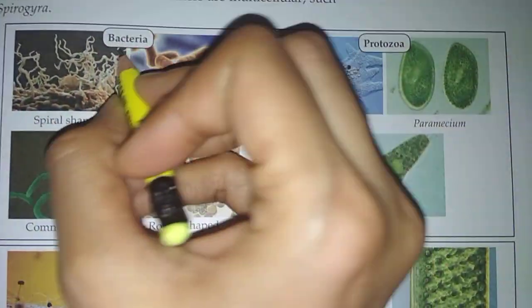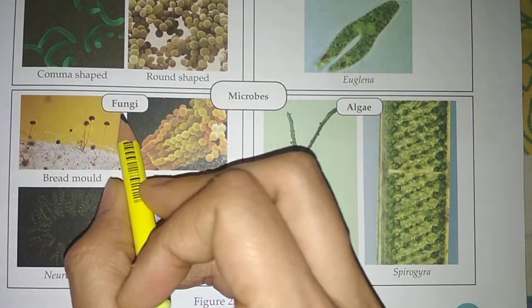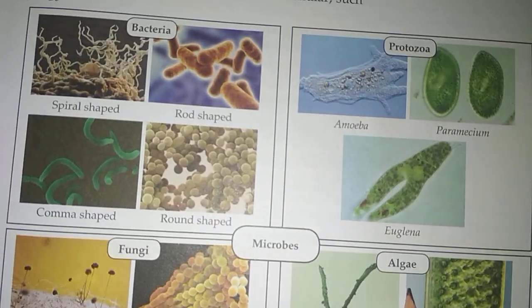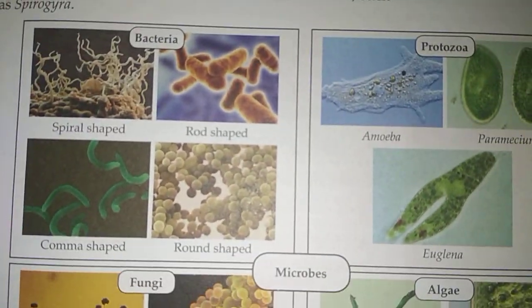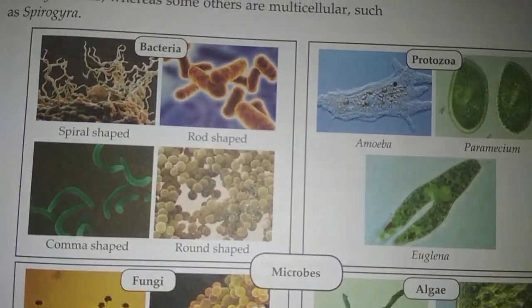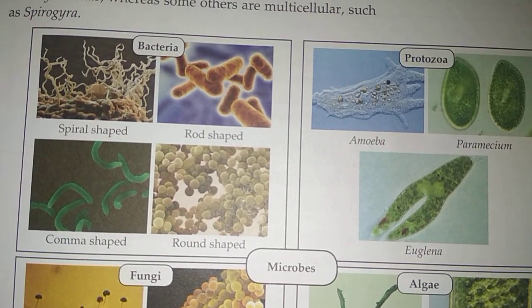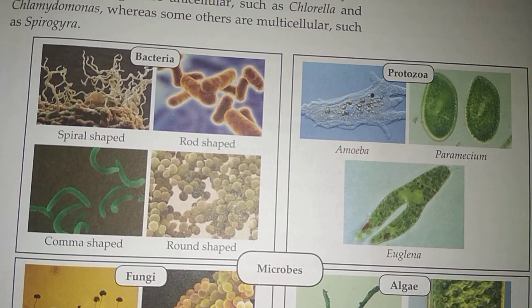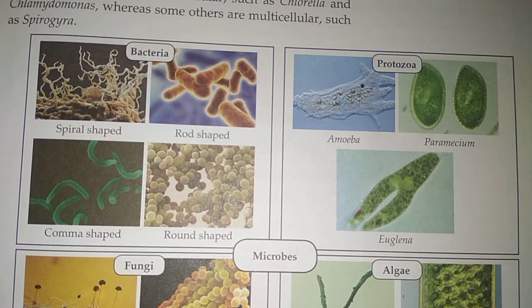First of all, the main ones are bacteria. Second one is protozoa. Third one is fungi, and fourth one is algae. Let us start with bacteria. Bacteria are present everywhere, found inside our body and outside of our body also. They are made up of only a single cell. They are mainly of two types.